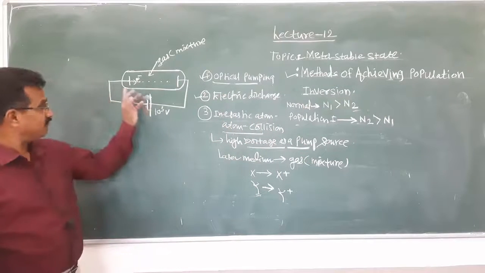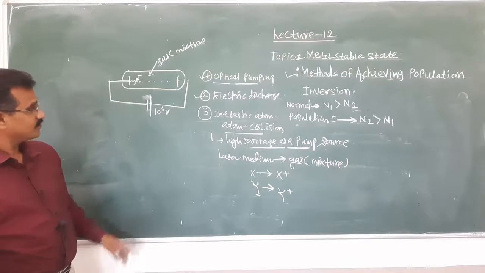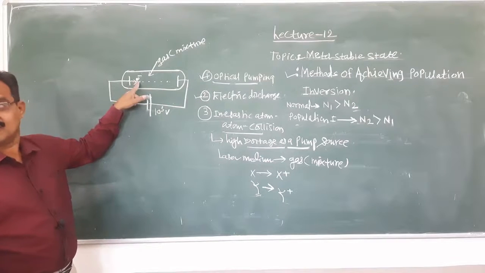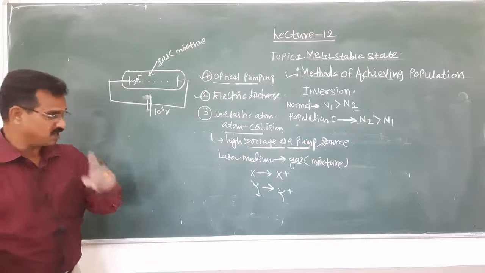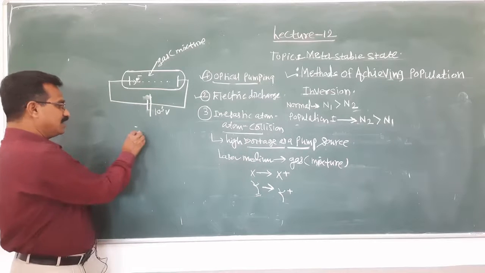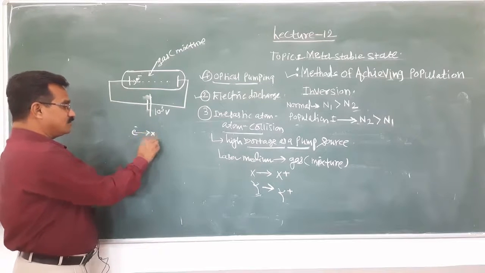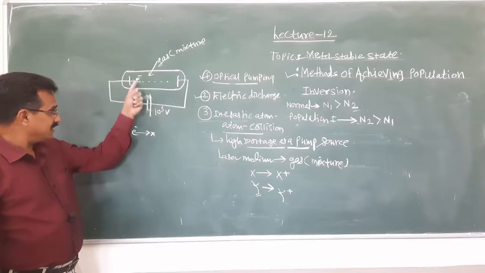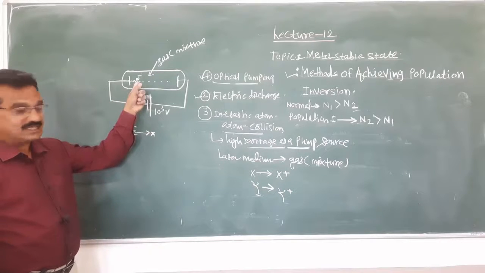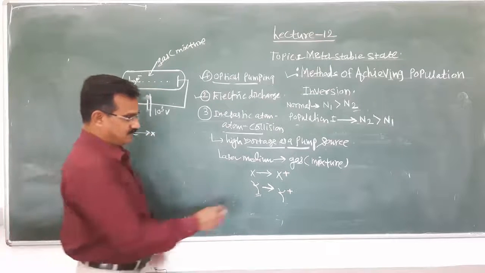You remember that when such situations occur, the collision between this electron and the X atom takes place first. Means the energy acquired by this electron is transferred to the X atom.